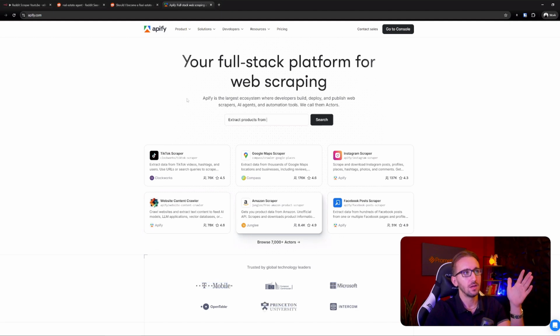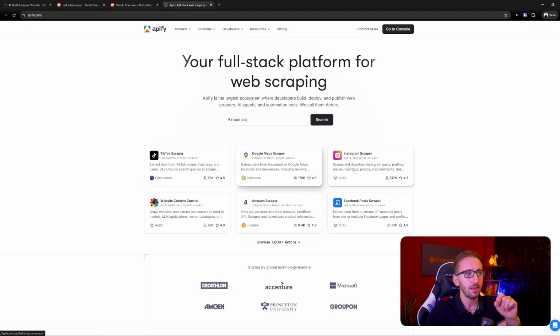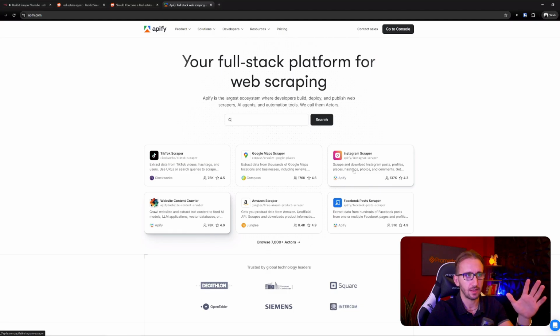Very quick. So as it says here, Apify is a full stack platform for web scraping, meaning that there are a lot of scrapers that people have built, and if you pay, you can use them. Usually you pay per result, but some scrapers have a monthly subscription or maybe some platform usage cost. So that's the idea.